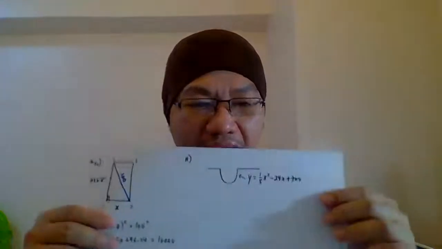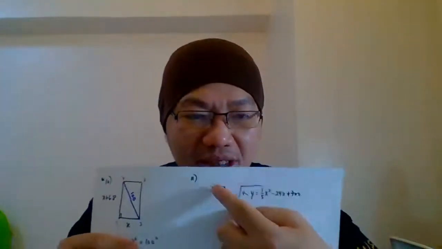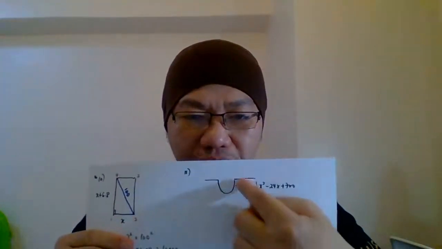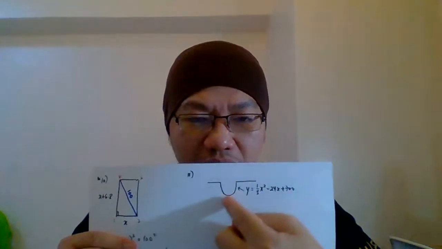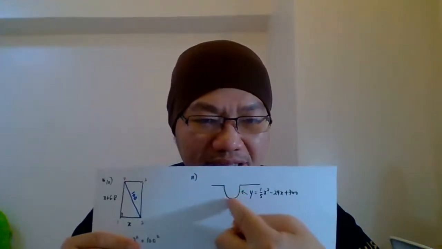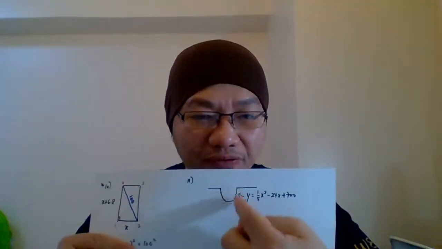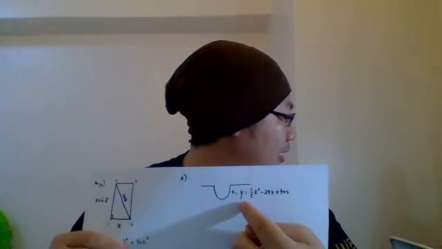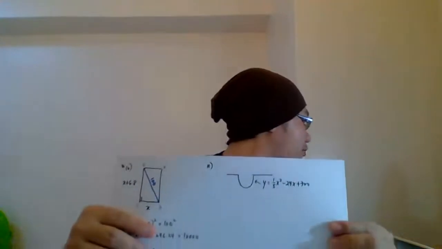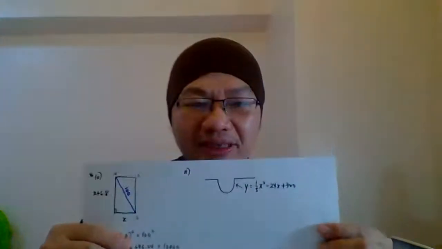Now, look at number 11. It's a drain hole here, and the shape of the drain hole is this one, what we call a smile graph, right? The equation of this curve is given by y equals 1/5 x squared minus so on, plus 700.